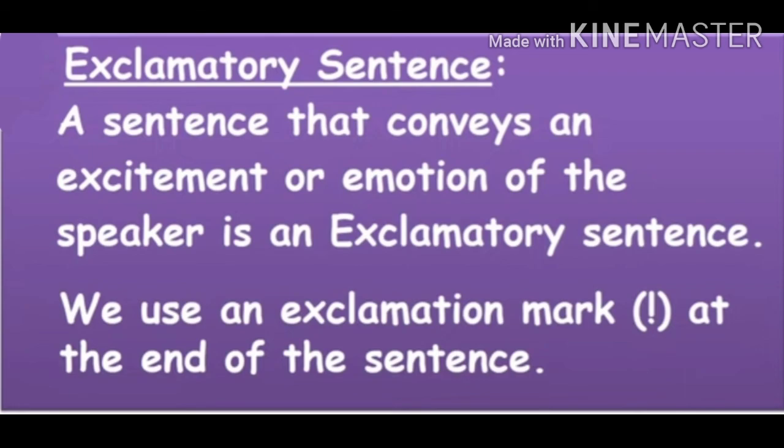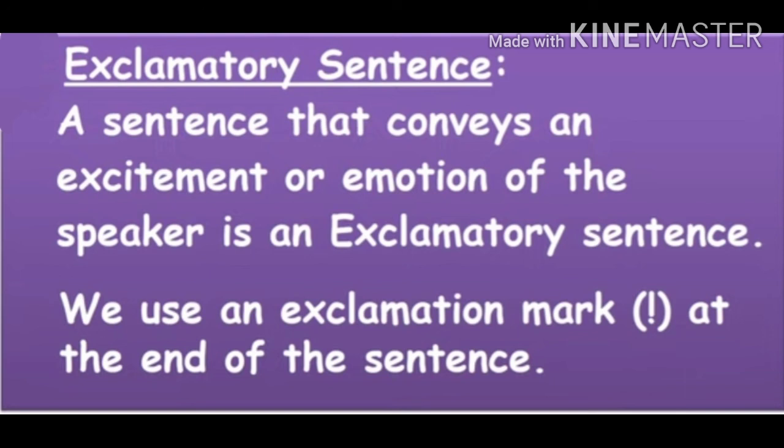Let's start with the last part of this sentence, which is called as exclamatory sentence. A sentence that conveys an excitement or emotion of the speaker is an exclamatory sentence. We use an exclamatory mark at the end of the sentence. Special facts about the exclamatory sentence are as follows. Some exclamatory sentences begin with the word what, followed by a noun phrase.